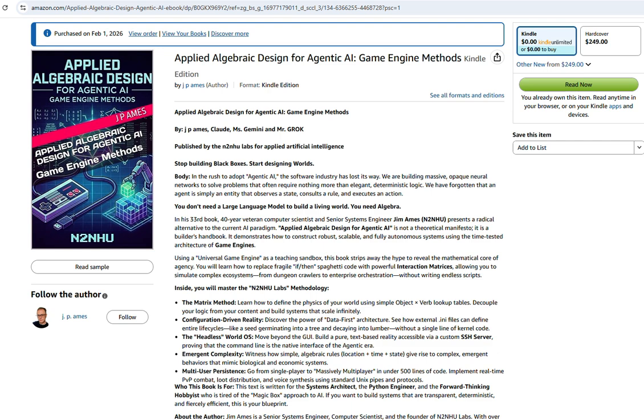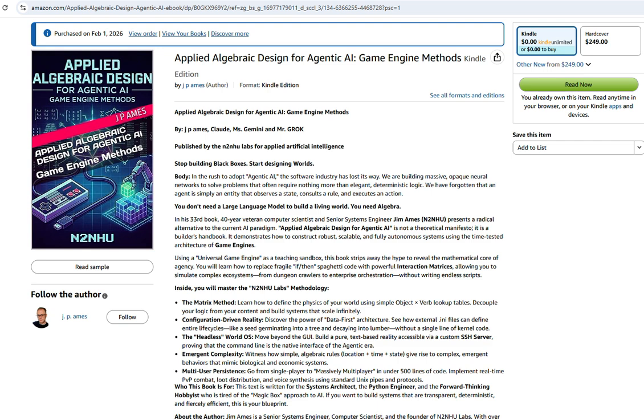No. The developers cloning this weren't looking for a game. They were looking at a manifesto. A manifesto disguised as a dungeon crawler. Precisely. What a developer named JP Ames built here isn't really about killing trolls. It's a statement, a radical take on software architecture that rejects like the last 20 years of best practices. And that is what we are digging into today.